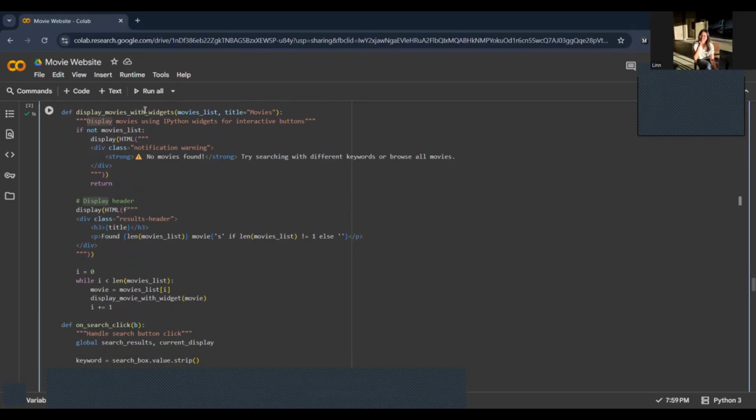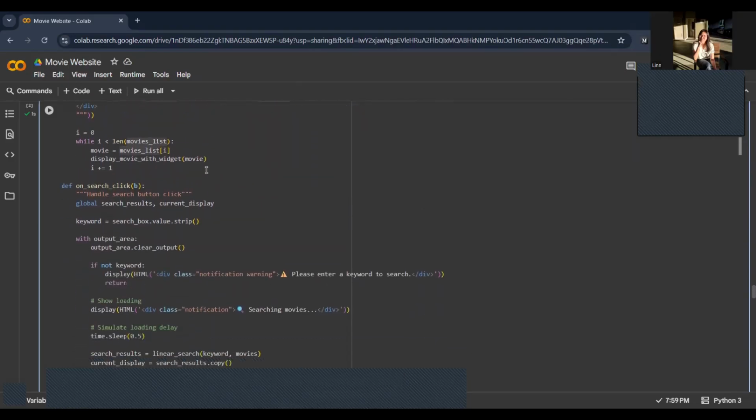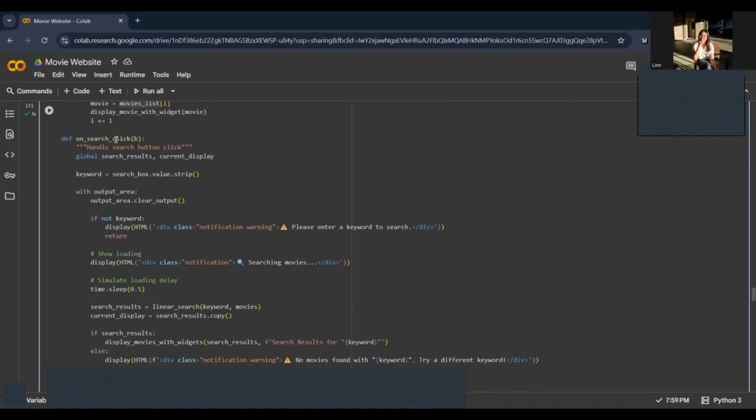This is for display movies with widget, but this one is for the entire movie list. It will show a header with the count and title like all movies or search results, that kind of thing. And the search click function triggers when the search button is clicked.